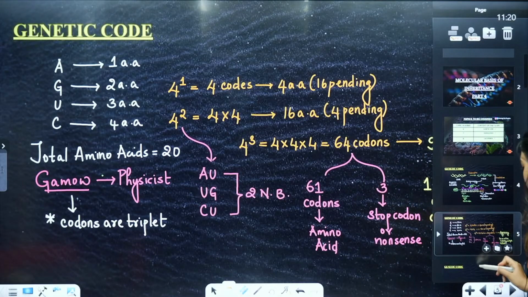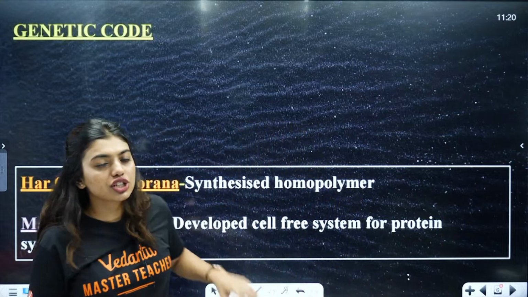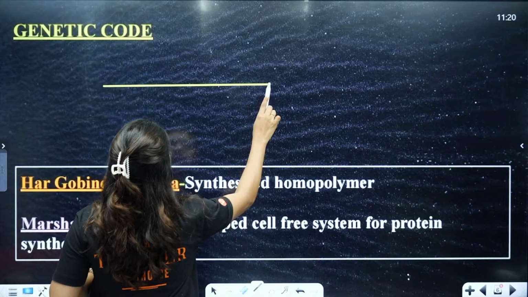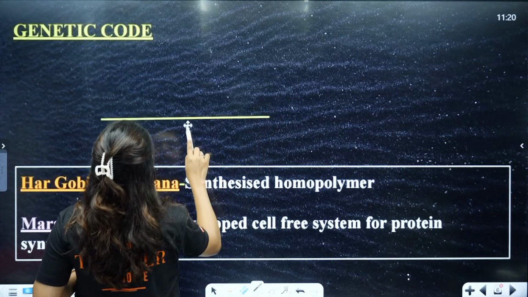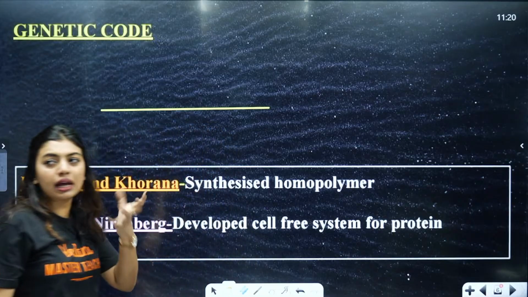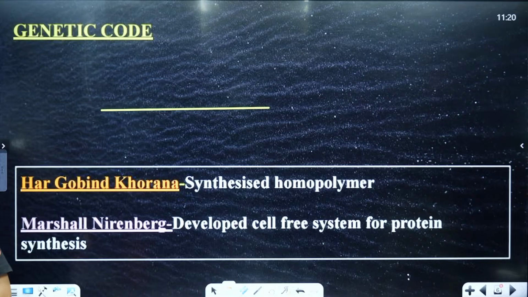Now students, we have to study about some additional scientists. Okay, that also we will study here. So genetic code, we understood that every strand, let's say this is an mRNA. Can all of you give me any 2-3 amino acid codes quickly in the chats? Whatever you feel is correct, you just give me.